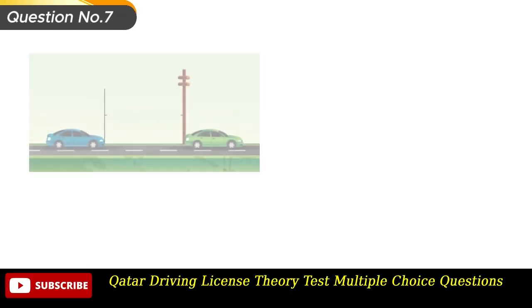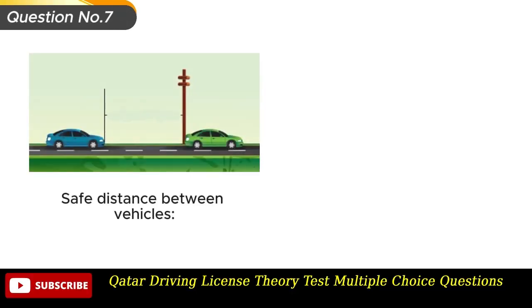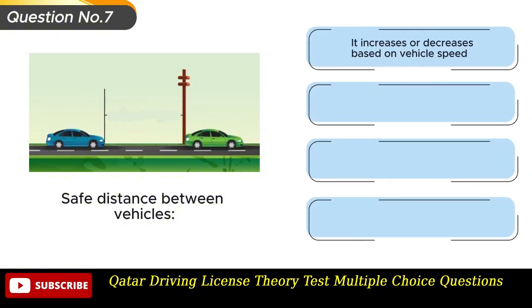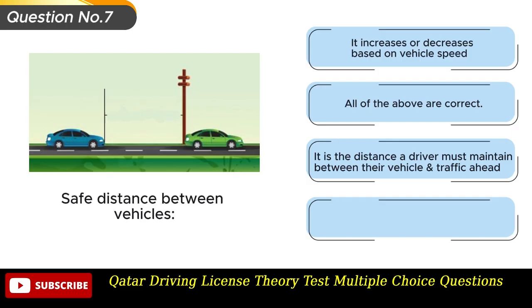Question number 7. Safe distance between vehicles. Option A. It increases or decreases based on vehicle speed. Option B. All of the above are correct. Option C. It is the distance a driver must maintain between their vehicle and traffic ahead. Option D. Safe distance between vehicles.